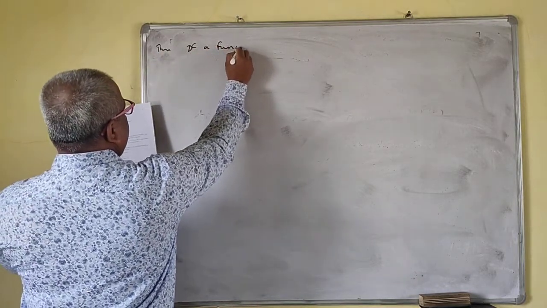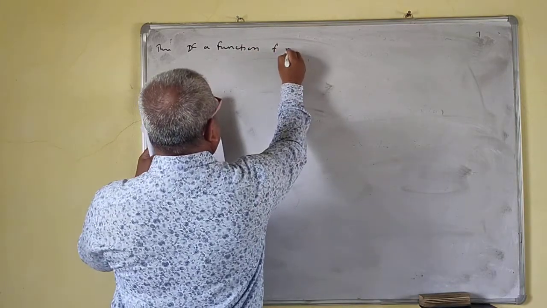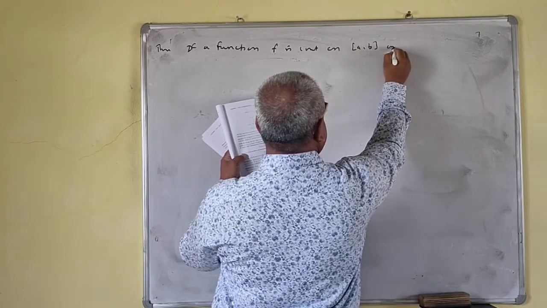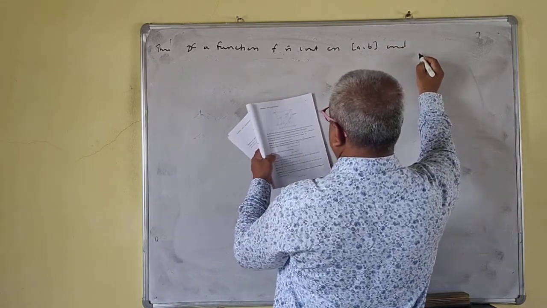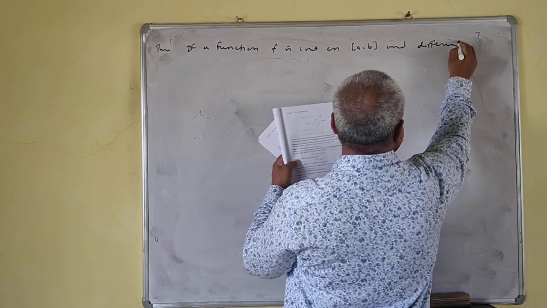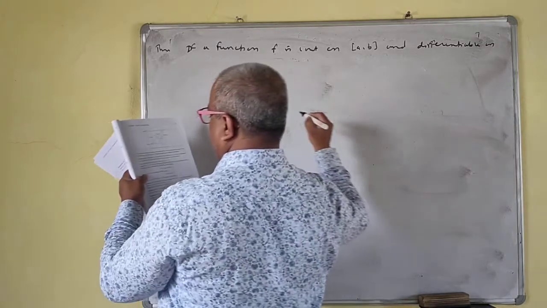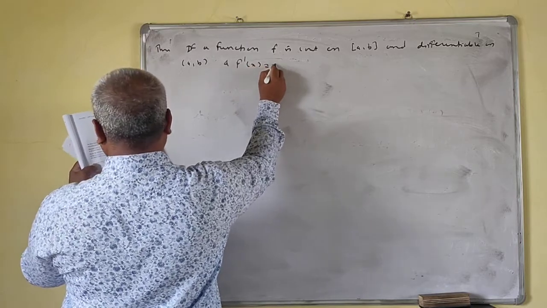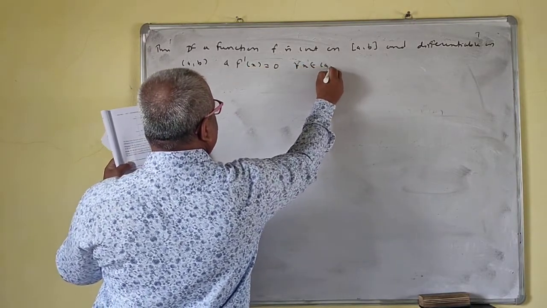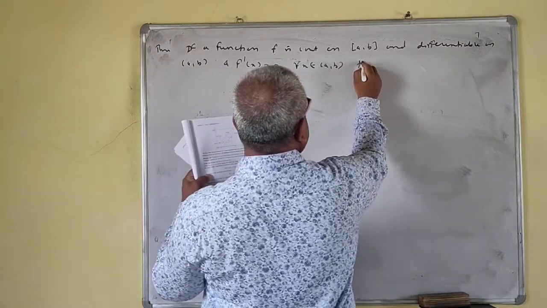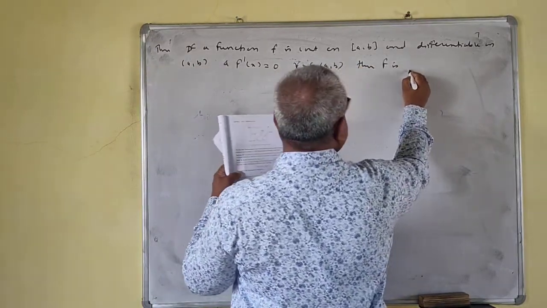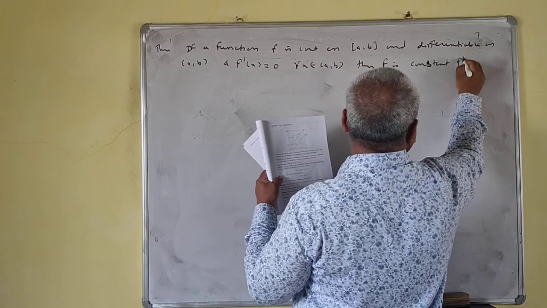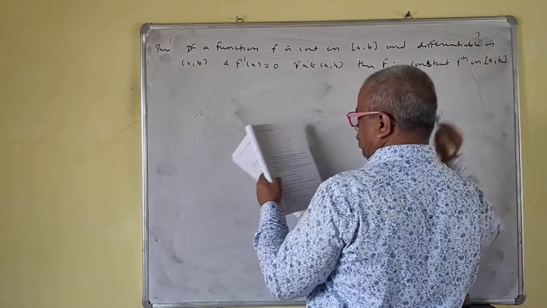If a function f is continuous on closed interval ab and differentiable on open interval ab, and f dash x is equal to 0 for all x belonging to ab, then f is a constant function on closed interval ab.